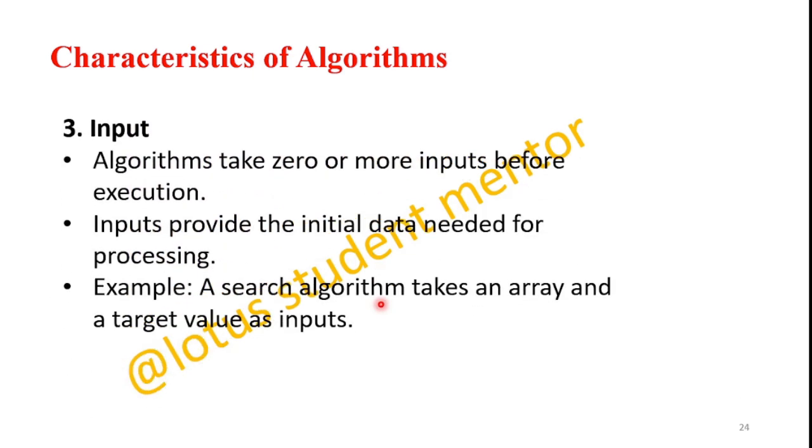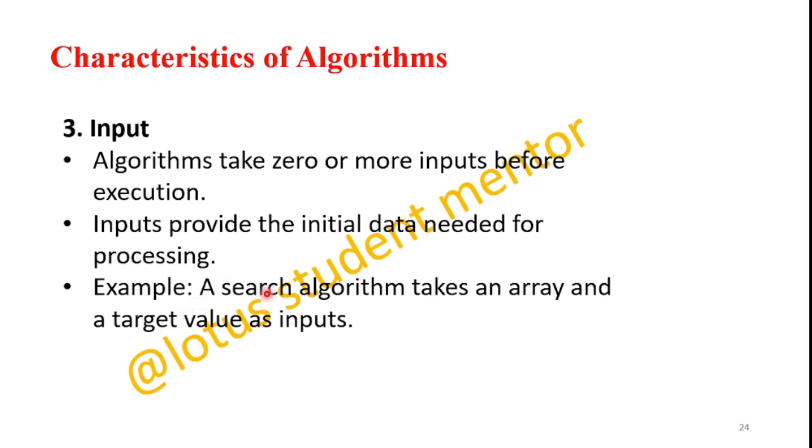The third characteristic is input. Input is very important: how many parameters should be there. Algorithms can take zero or more inputs before execution. Then output is another characteristic of an algorithm. How many outputs are required? More than zero; at least one output is required. Input provides the initial data needed for processing. If the inputs are not proper, the program processing won't take place.